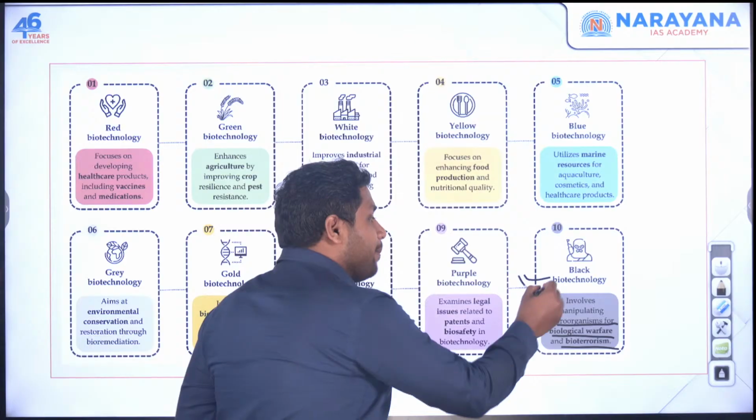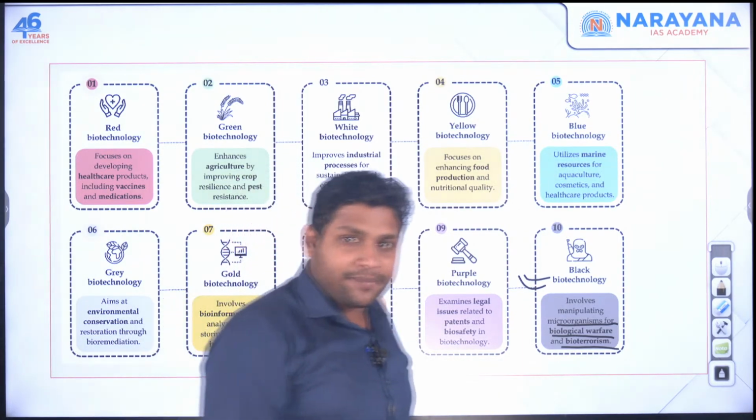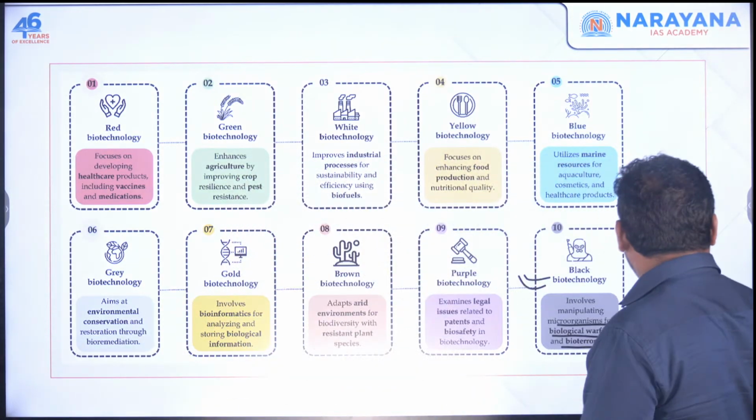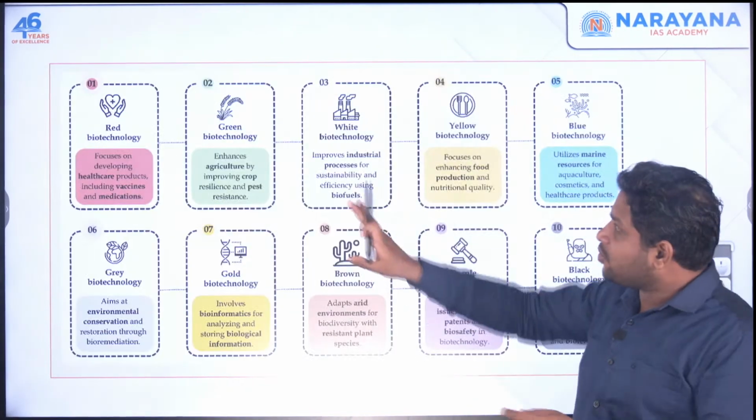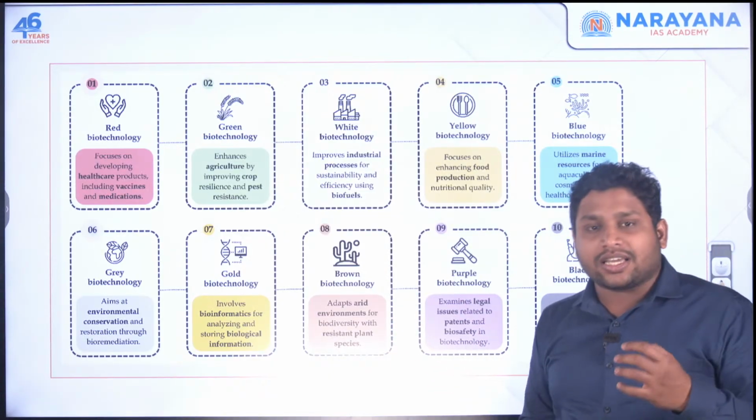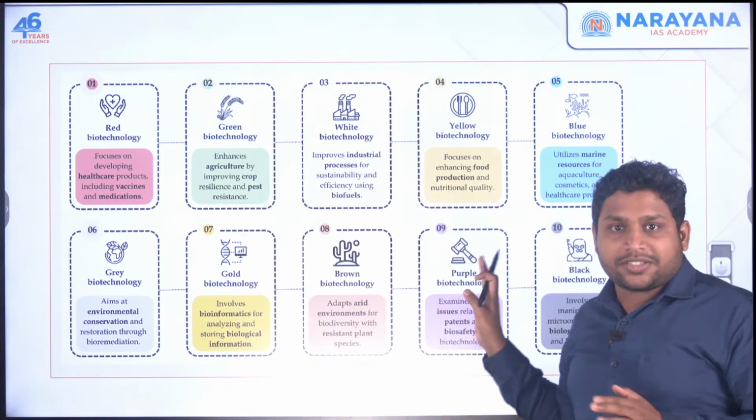That is your black biotechnology. So this is where we see the diversity, and this is where this environmental biotechnology comes into picture, because we see how we are utilizing biotech in different aspects.